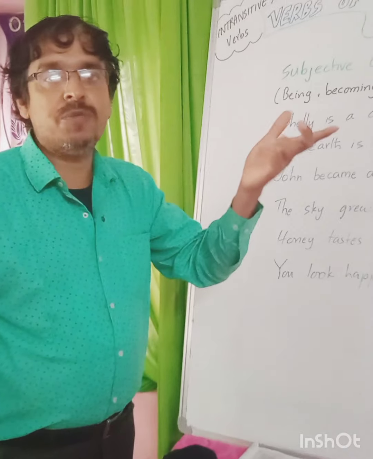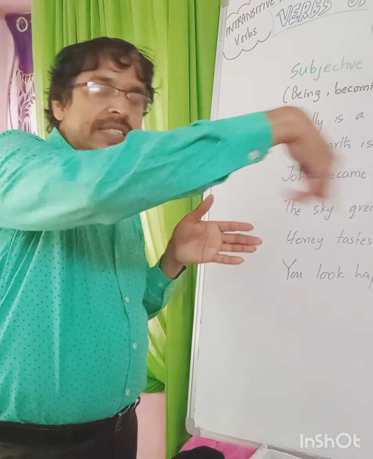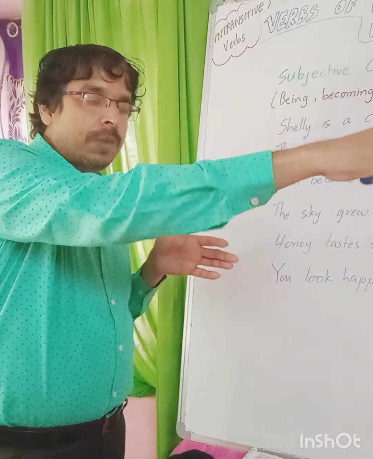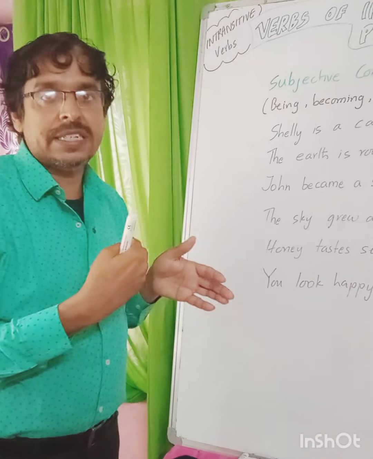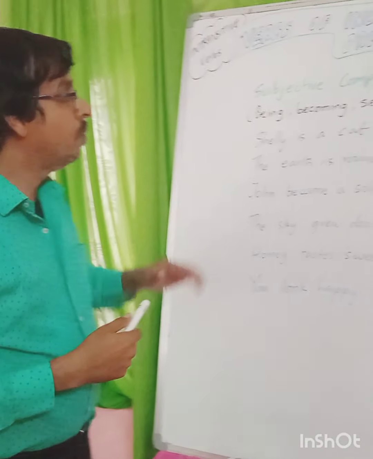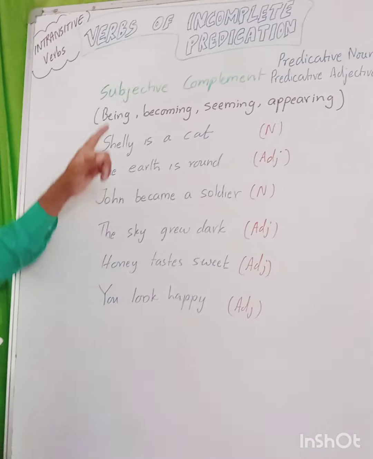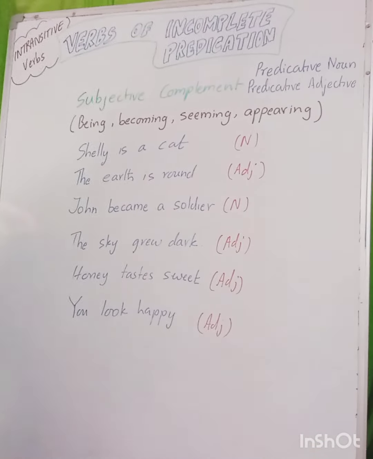So a transitive verb completes its predicate. It starts from the subject, travels, completes the action, reaches the point of the object, and we can understand that the action is complete. But in an intransitive verb it is not possible, so it is called incomplete predication.